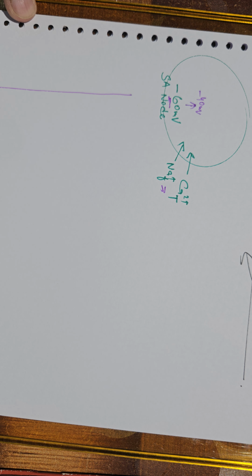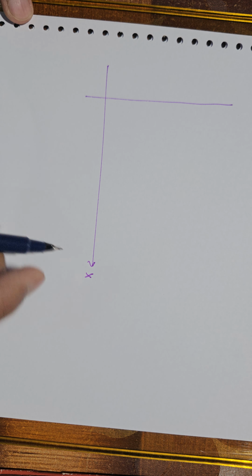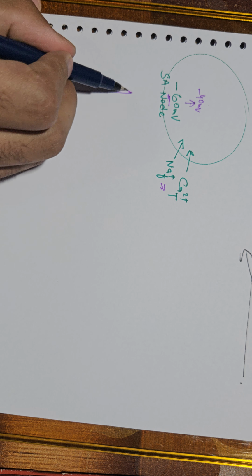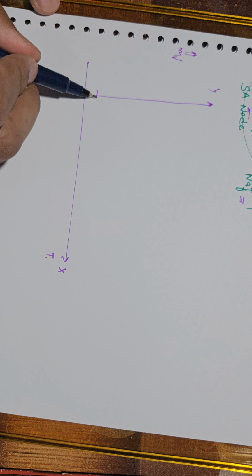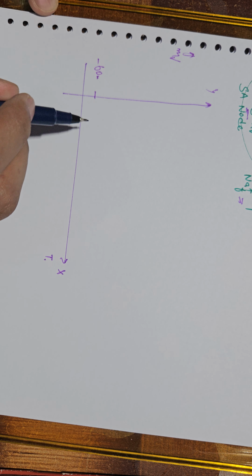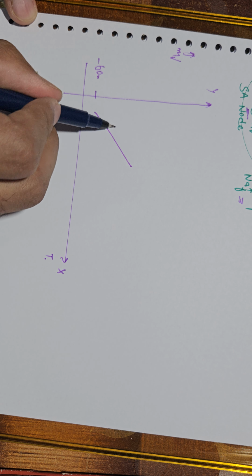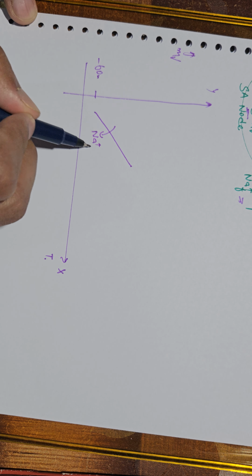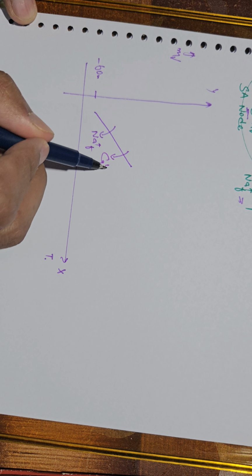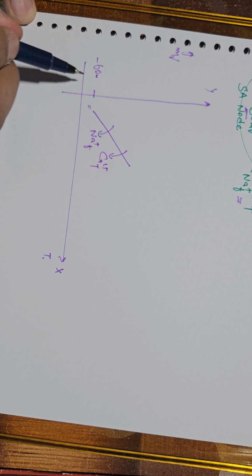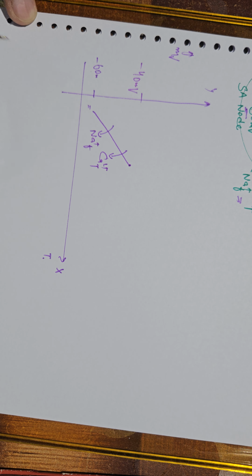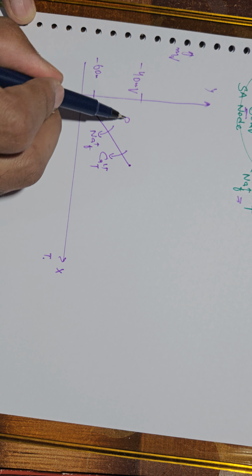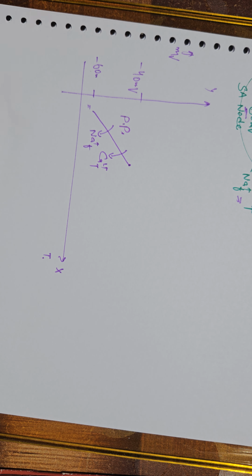And I will show you this statement graphically. On the x-axis we have time, is that clear? And on the y-axis we have millivolts. Initially the potential was minus 60 millivolt. Due to the entry of sodium through sodium funny channels, and due to the entry of calcium through calcium T-type channels, potential went from minus 60 to minus 40. Is that clear? This is called the pre-potential phase. This is the pre-potential phase of the action potential.